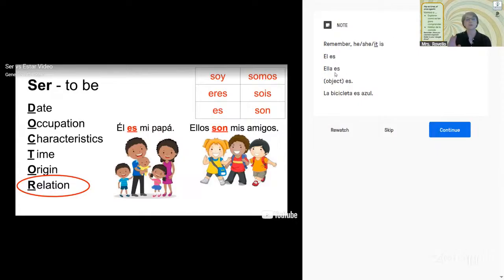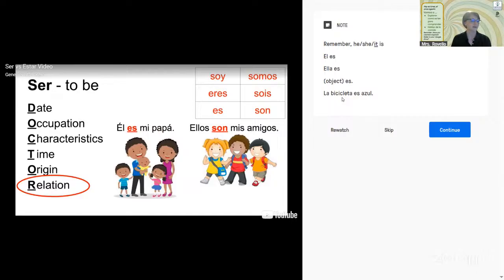Remember that when we're talking about objects like a bicycle, here in the example, la bicicleta, it is blue. We're describing something that is permanent. The bike is blue. So it is blue. Ella es azul.